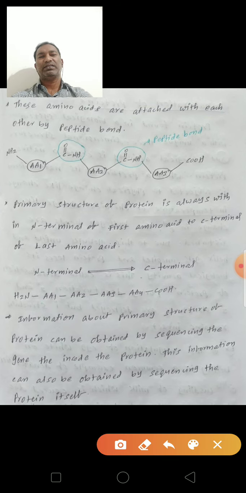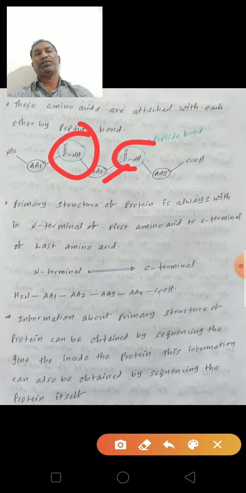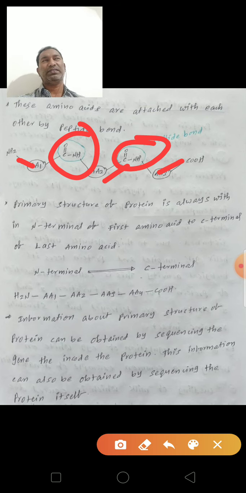Next this is a CONH bond, next to AA3, amino acid 3, and like that. So these amino acids are attached by peptide bonds. Here each CONH is one peptide bond. Here the NH2 is free. This is the N terminal. Here on the right side, COOH is free for any protein. This is the C terminus.